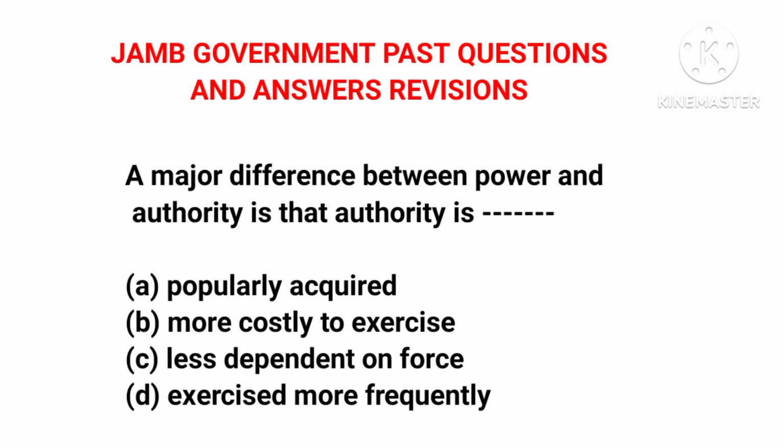He or she does not have the legal or formal right to do that. So authority has to do with legal and formal rights to give commands and make decisions. But power does not necessarily need to be legal or formal.